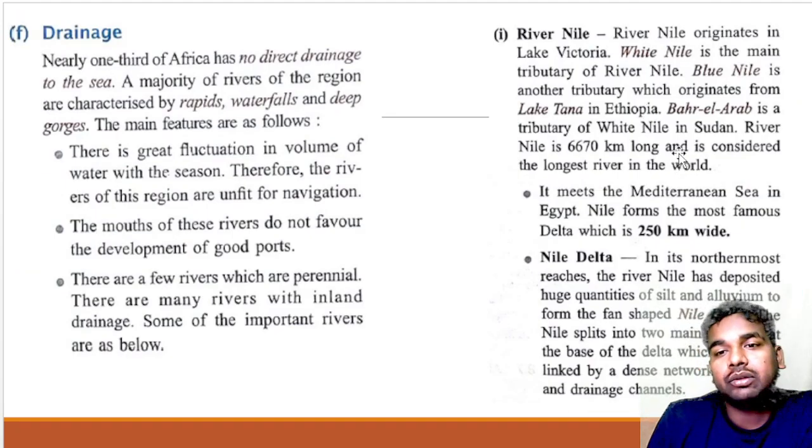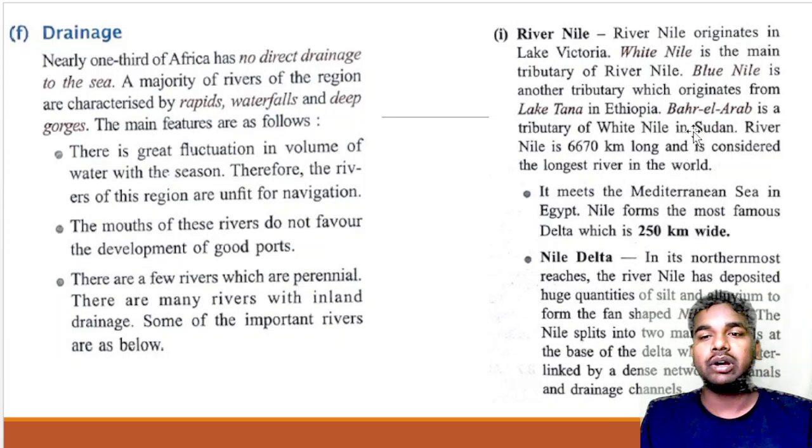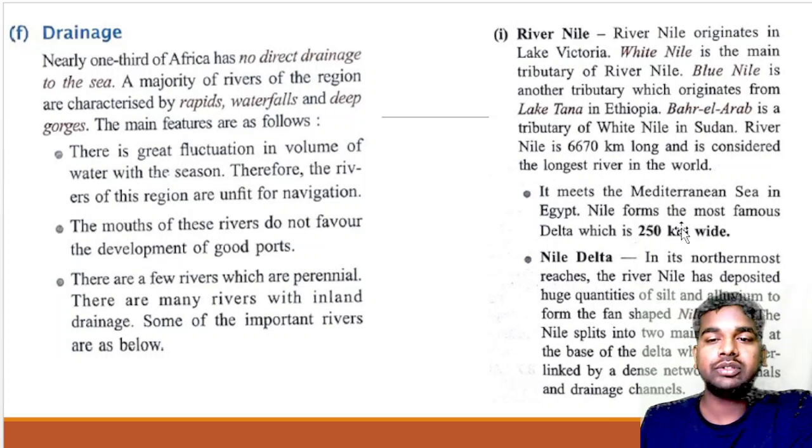And one more tributary you have to understand, that is Bahar Al Arab. It is also a tributary of the White Nile, and the length is about 6,670 km, and it is considered the longest river in the world. It drains water into the Mediterranean Sea, and it forms a delta which is about 250 km wide.